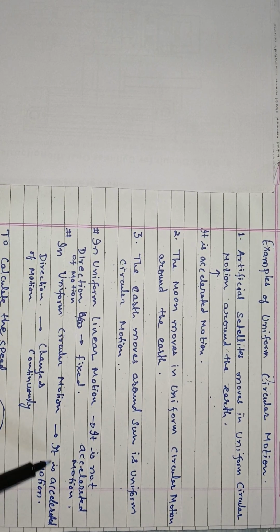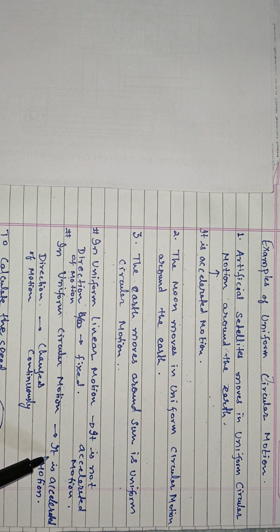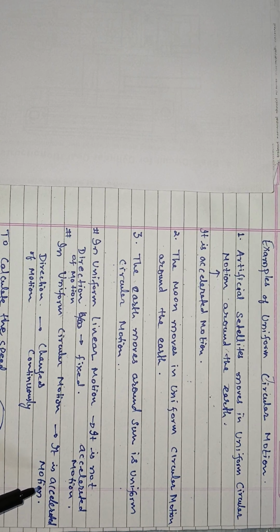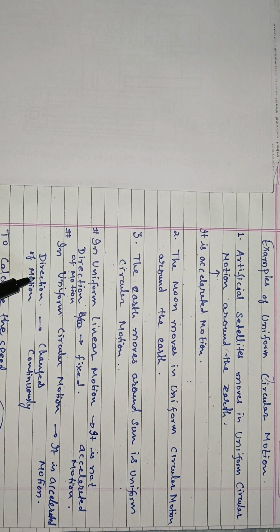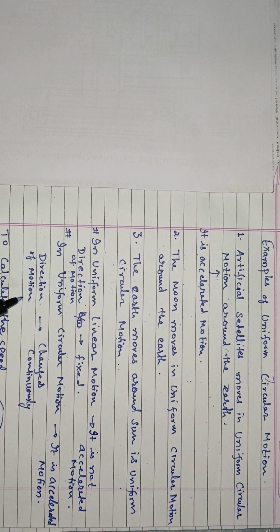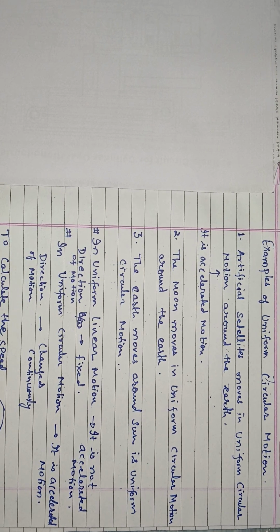So circular motion is accelerated motion. Why accelerated? We have already discussed that acceleration is because of change in velocity, and velocity changes because the direction changes at every point.